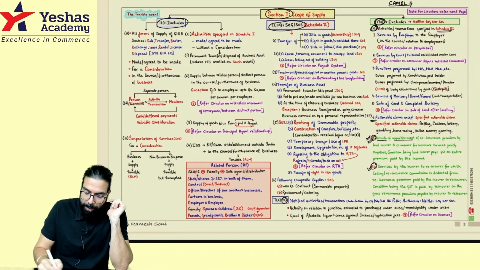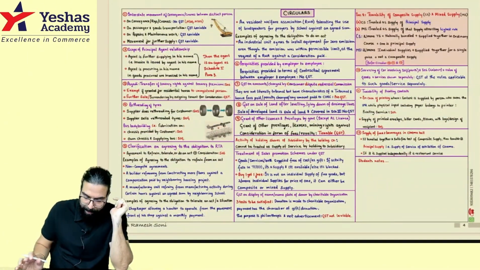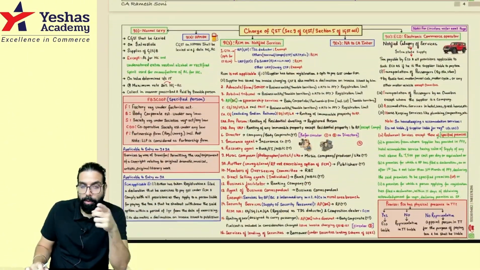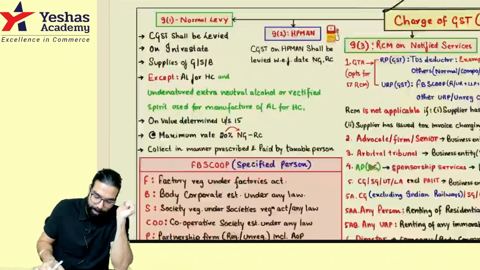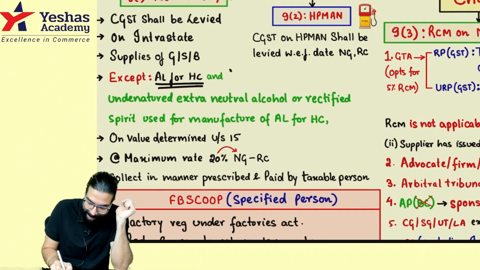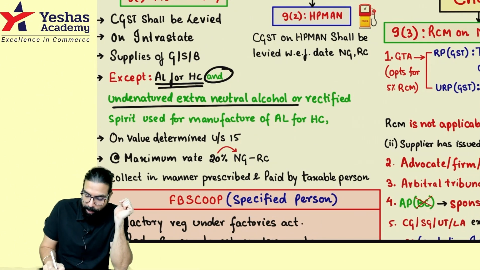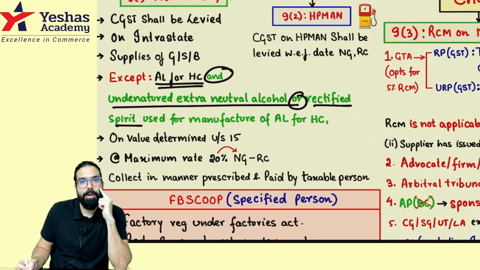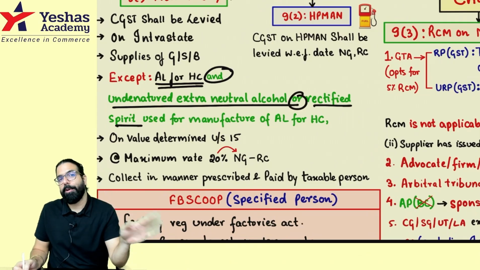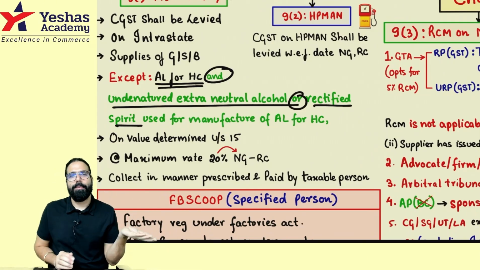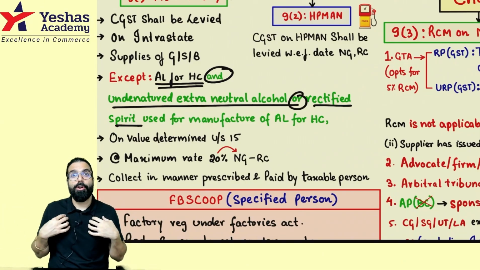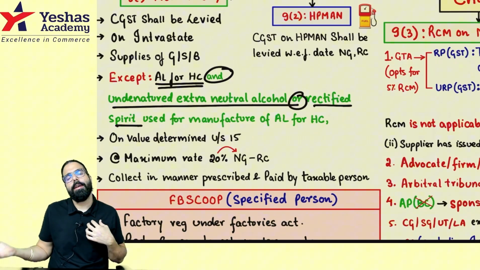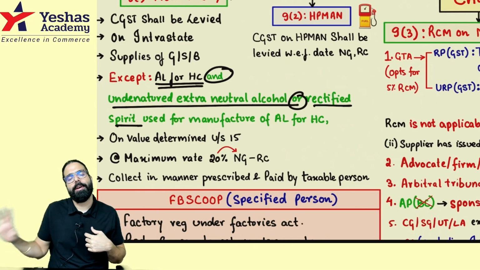So first of all, in the supply chapter I taught you this paragraph. Then I taught you about two circulars, which we have already understood. Now in charge of GST, I have told you that alcoholic liquor and undenatured extra neutral alcohol or rectified spirit used to make alcoholic liquor also have no GST. So if I am a supplier of undenatured extra neutral alcohol or rectified spirit to a manufacturer of alcoholic liquor, there is no GST.